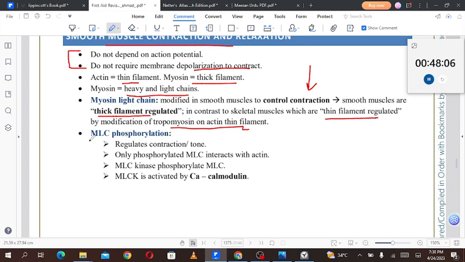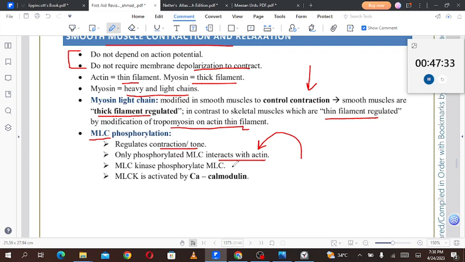MLC phosphorylation, that is myosin light chain phosphorylation. Remember, in the case of striated muscles, both cardiac and skeletal, calcium binding to troponin C was the modulator of the binding. But in this case, the phosphorylation of the myosin light chain regulates muscular contraction. So myosin light chain phosphorylation will regulate contraction and tone. Only phosphorylated myosin light chain interacts with the actin, so for the myosin light chain to interact with actin, we require the phosphorylated version.